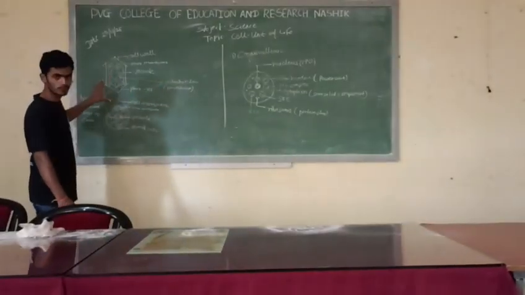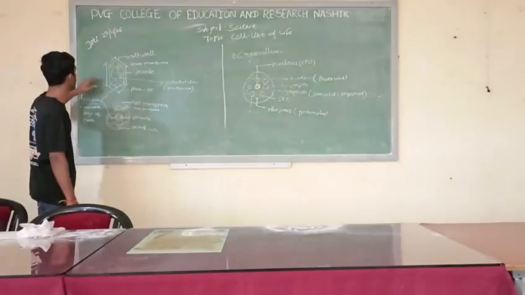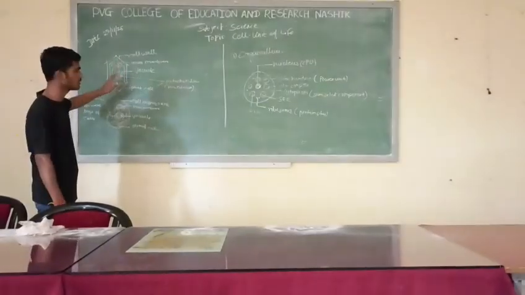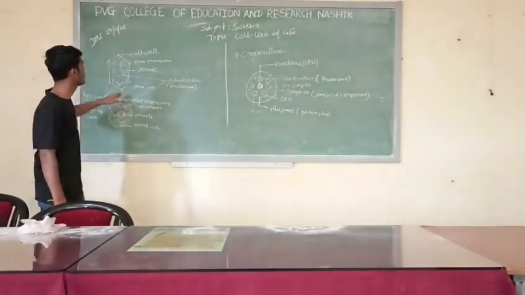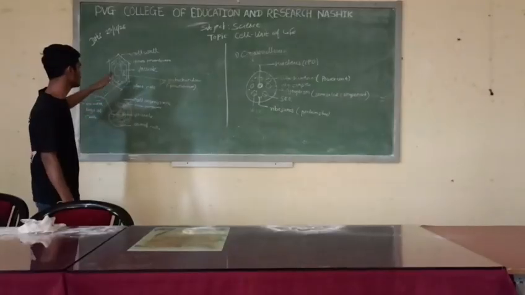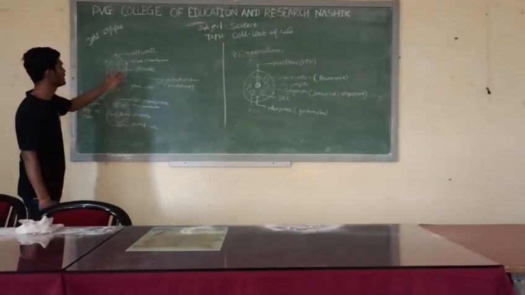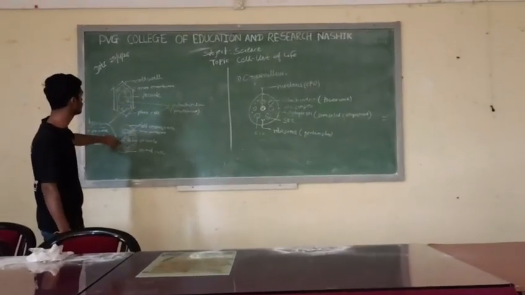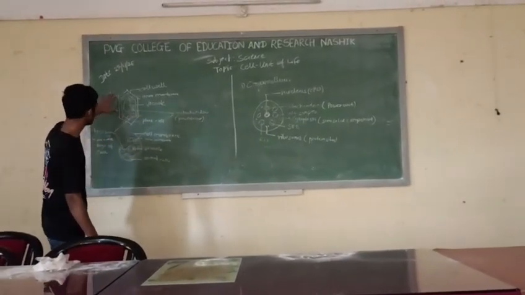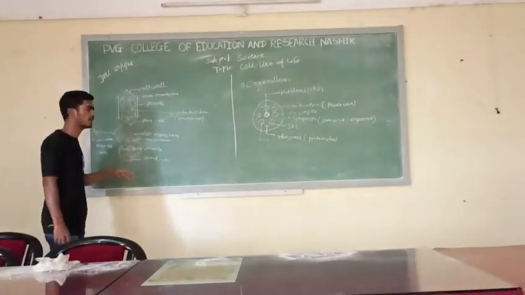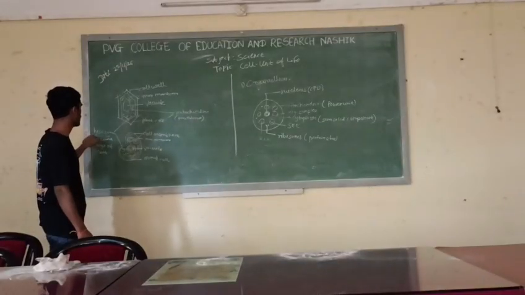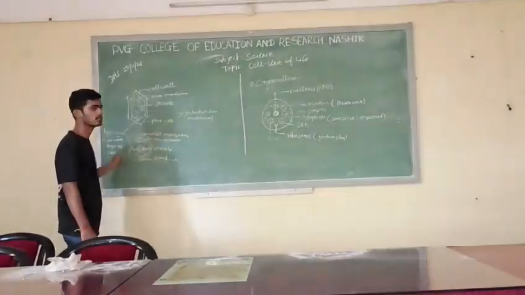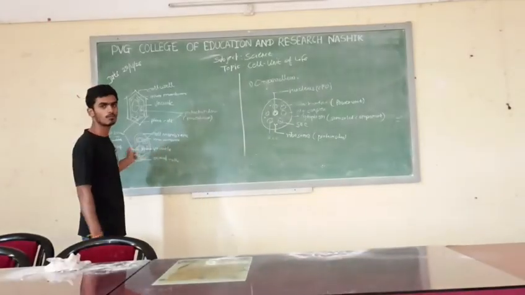Then we studied about the difference between plant cell and animal cell. Plant cell has cell wall for maintaining definite structure, whereas animal cell does not require it, or there is absence of cell wall. Then the size of vacuole in plant cell is larger as compared to animal cell, whereas all other organelles are similar in plant cell and animal cells. Lysosomes are known as suicidal bags which digest cells and other foreign matter which is harmful to cells.